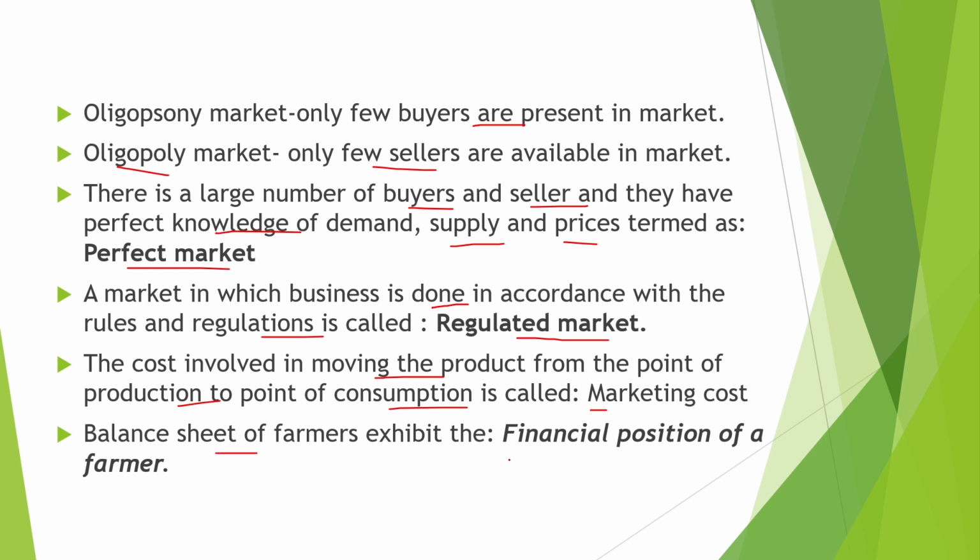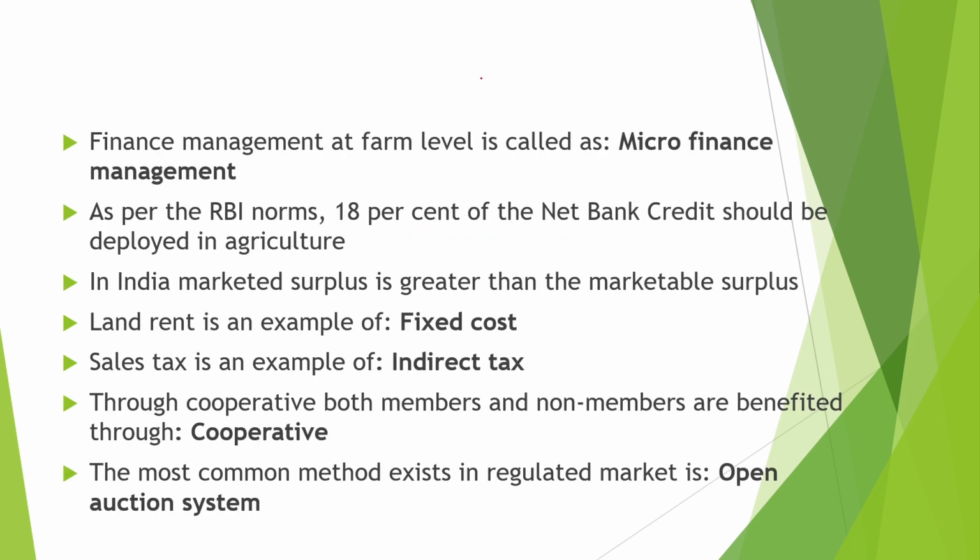The cost involved in moving the product from the point of production to the point of consumption is called marketing cost. The balance sheet of a farmer exhibits the financial position of the farmer. The finance management at farm level is called micro finance management. As per the RBI norms, 18% of the net bank credit should be deployed in agriculture. In India, the marketed surplus is greater than the marketable surplus. The land rent is an example of a fixed cost.